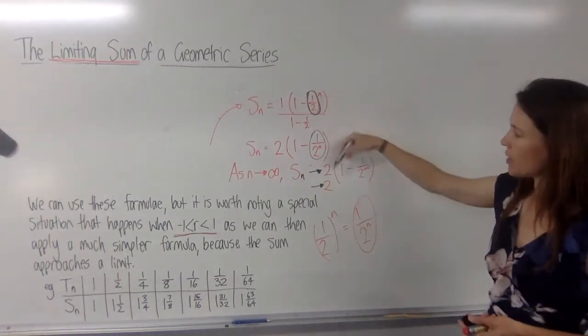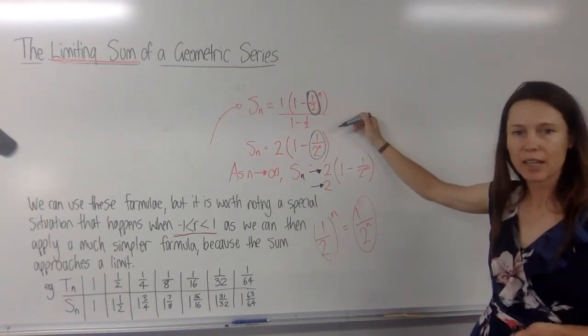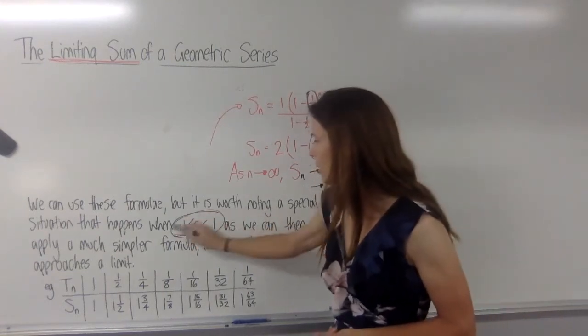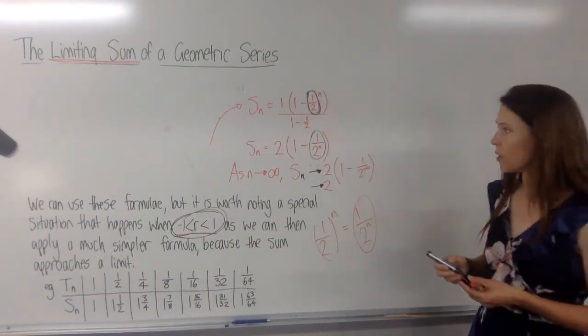Now, looking at the parts of the formula that we're not really going to need if we've got a ratio that's between -1 and 1.